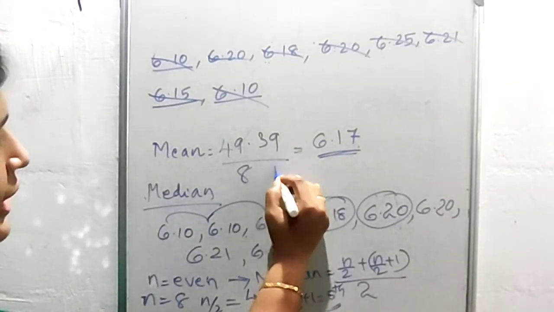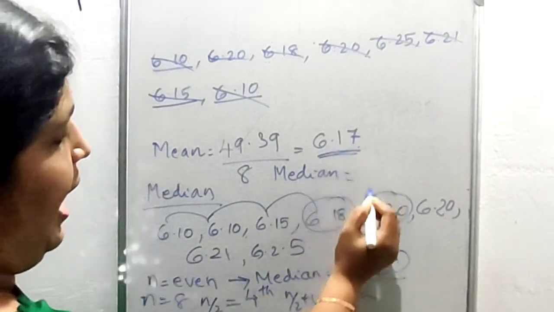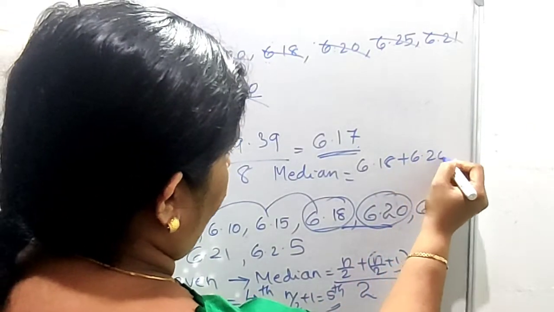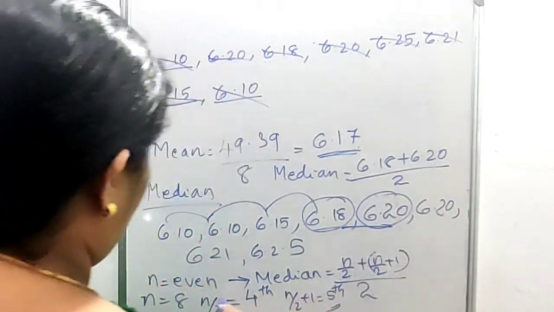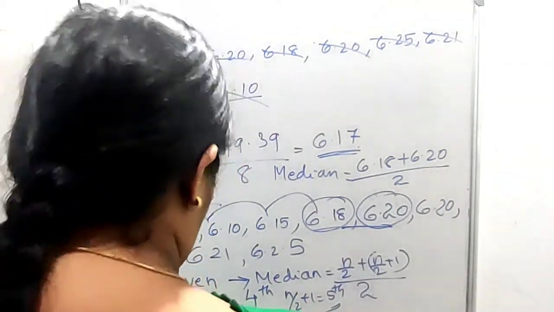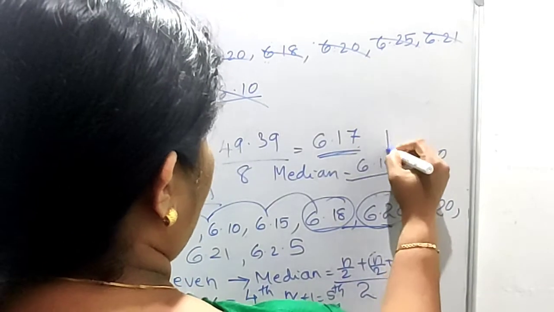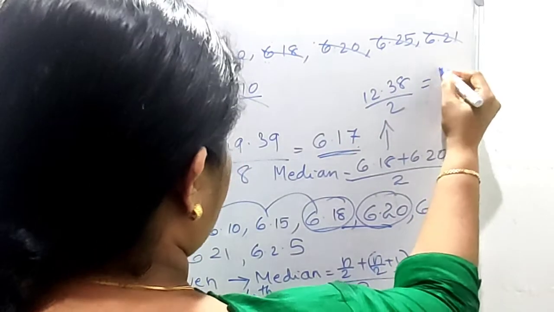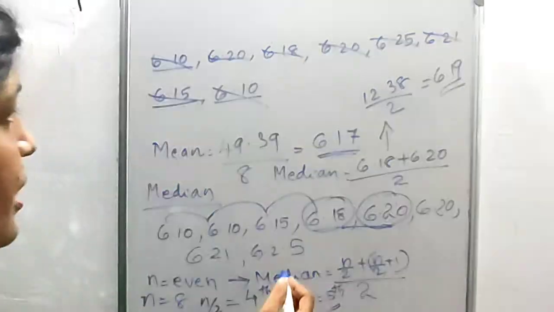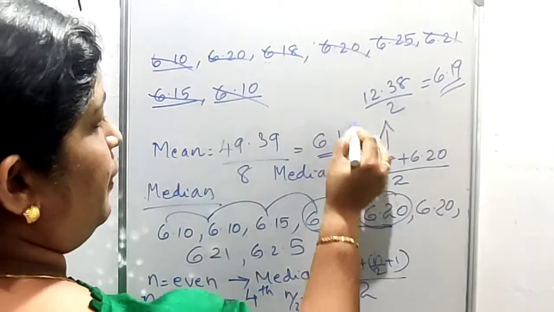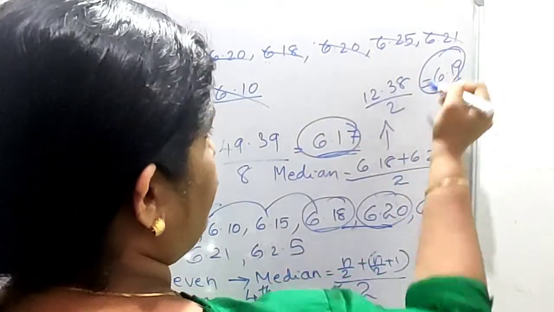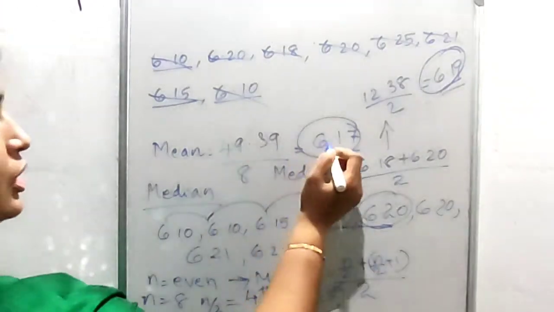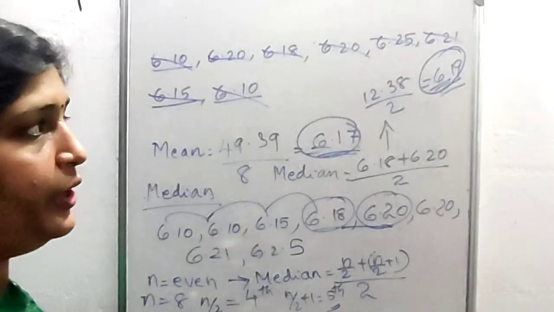So how do we find the median? Median is equal to the average of these two numbers, that is (6.18 + 6.20)/2. The sum of these two is 12.38, and 12.38 by 2 is equal to 6.19. See here the mean is equal to 6.17 and the median is equal to 6.19.